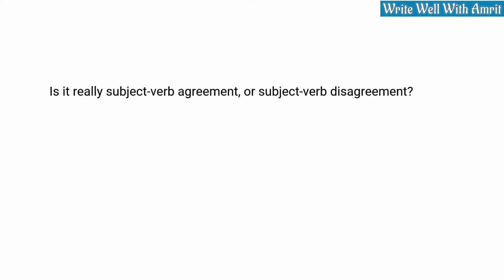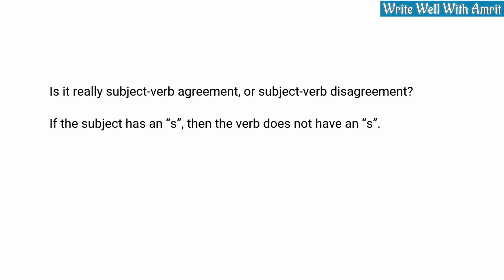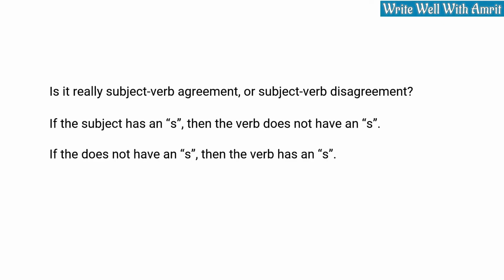In most of the tutorials on subject-verb agreement, at least I feel the explanation is wrong. In other places, you may find people telling you that if the subject is singular, the verb is singular, and if the subject is plural, the verb is plural. It's not like that. It's the opposite. It's like a seesaw. If one side is down, the other side is up. This is for all the non-is, non-are verbs. In fact, the topic should not be subject-verb agreement, but subject-verb disagreement. Anyway, for the time being, since everyone searches for subject-verb agreement, let's stick to this topic.